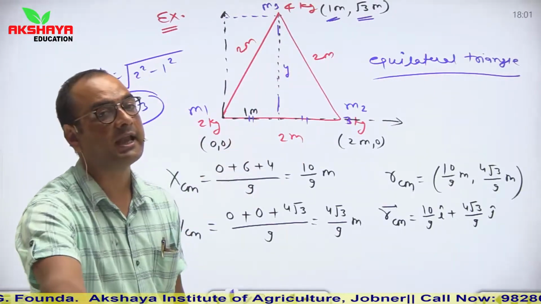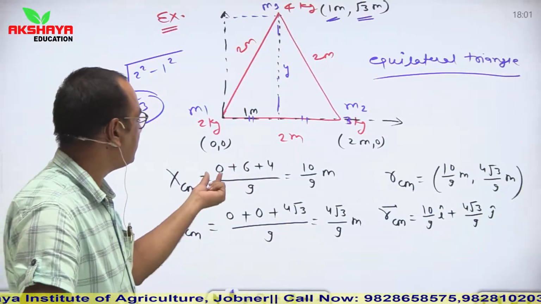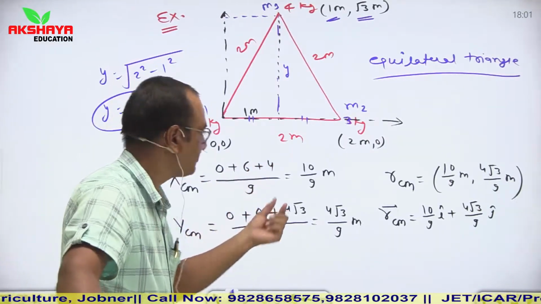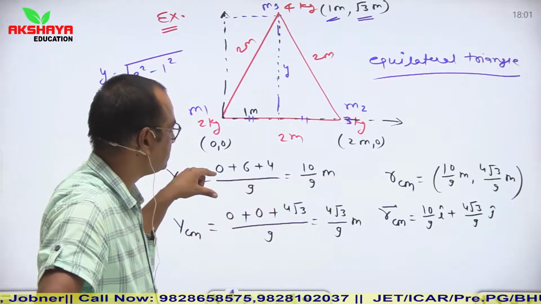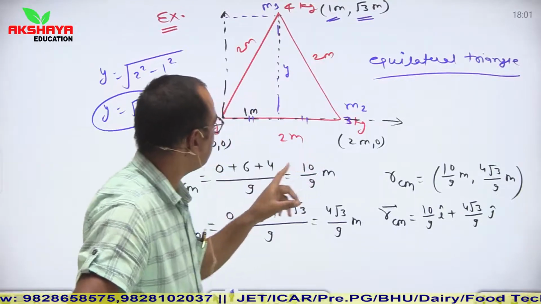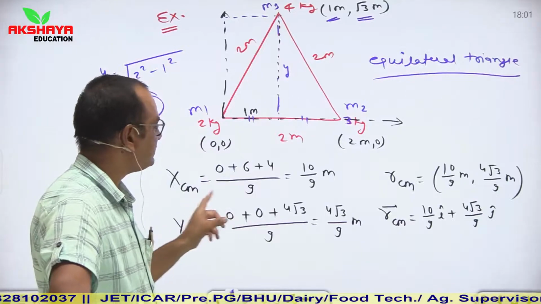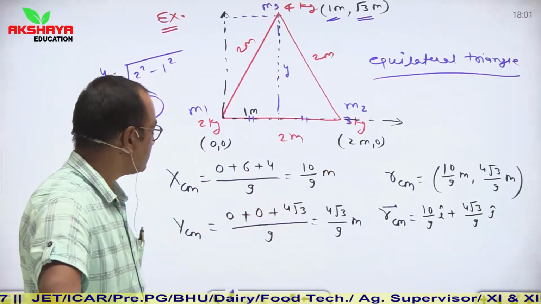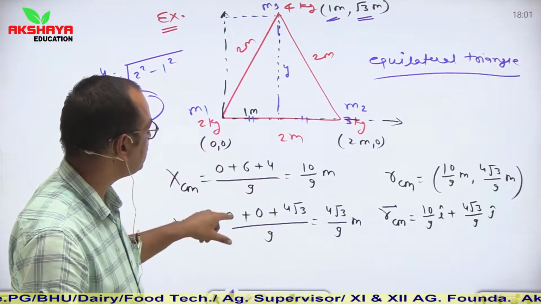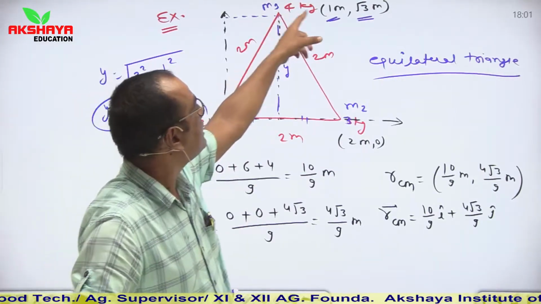Now we can easily calculate x_CM and y_CM by using our relations. So (m1 x1 plus m2 x2 plus m3 x3) upon (m1 plus m2 plus m3). Here 2 kg into 0 is 0, 3 kg into 2 is 6 and 4 kg into 1 is 4, divided by 2 plus 3 plus 4, so it is 9. So x_CM is equal to 10 by 9 meter. Similarly y_CM: 2 kg into 0 is 0, 3 kg into 0 is 0 and 4 kg into root 3.